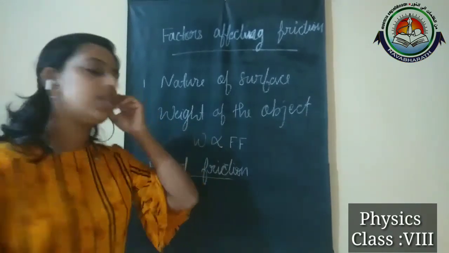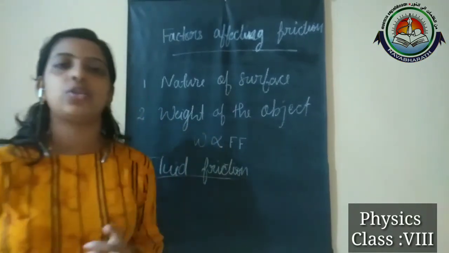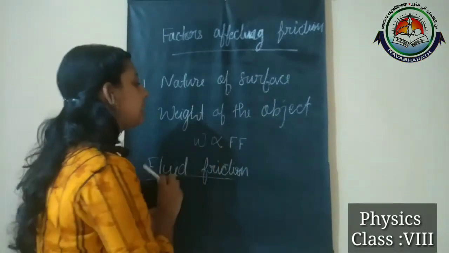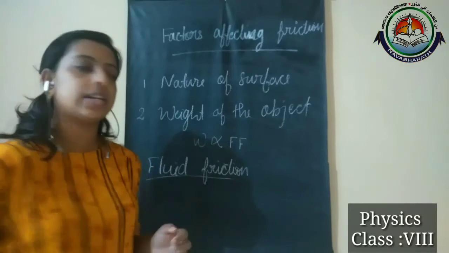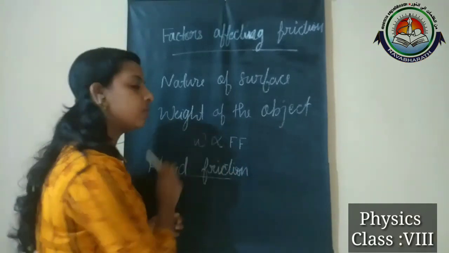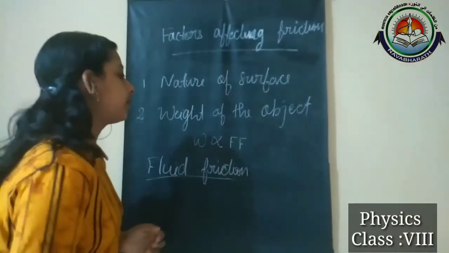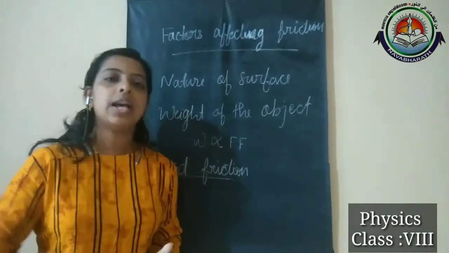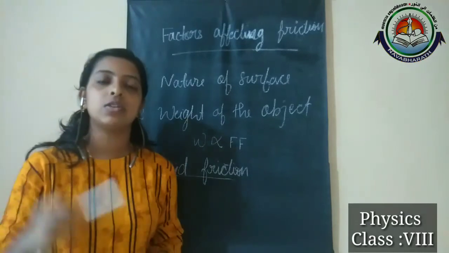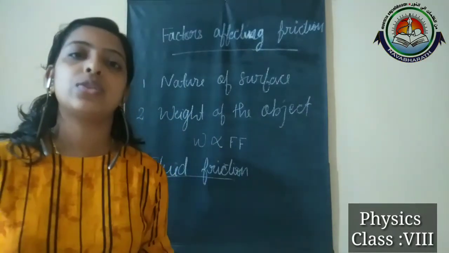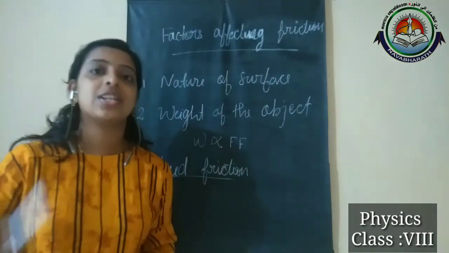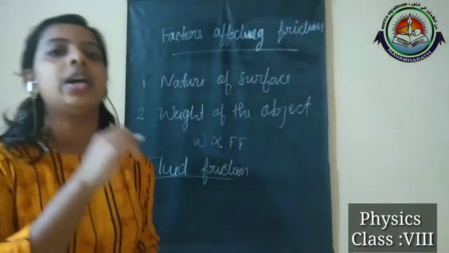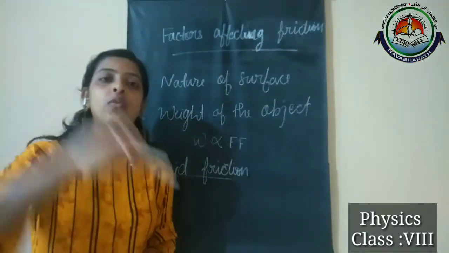Then the weight of the object is directly proportional to the frictional force, which means that when weight increases, frictional force also increases, and when weight decreases, frictional force also decreases. Then we learned about fluid friction: other than solid surfaces, liquids or gases can also exert a frictional force when a solid object moves over them.